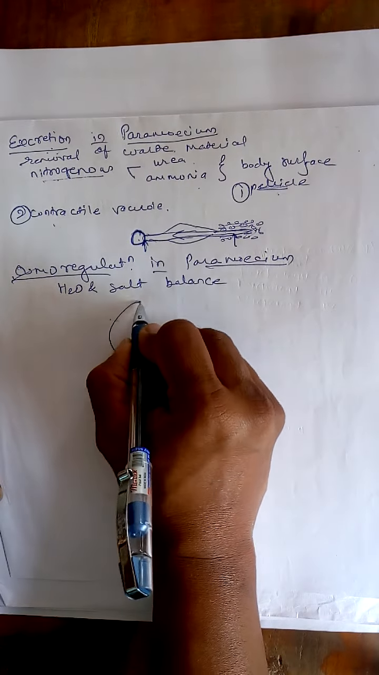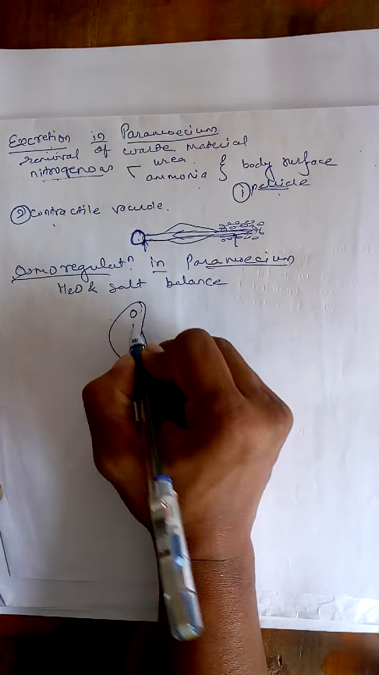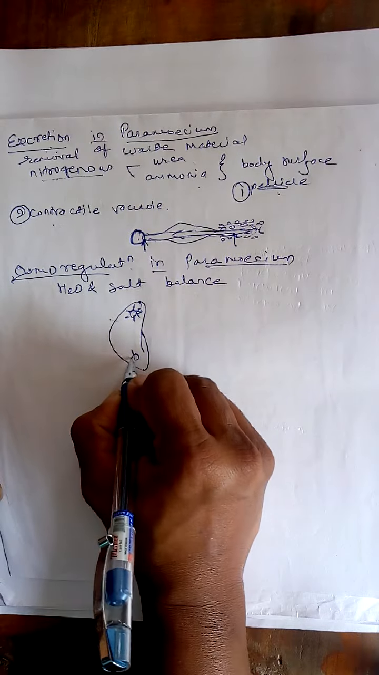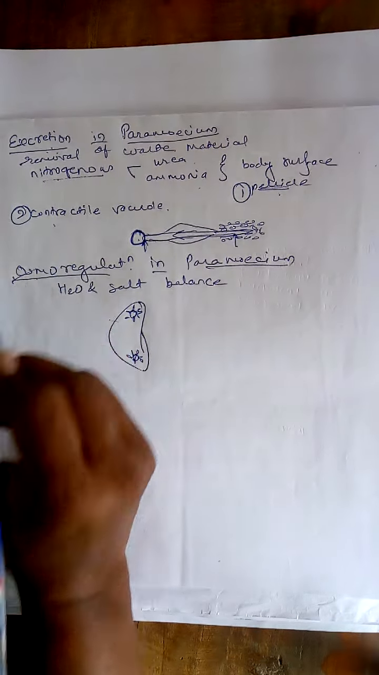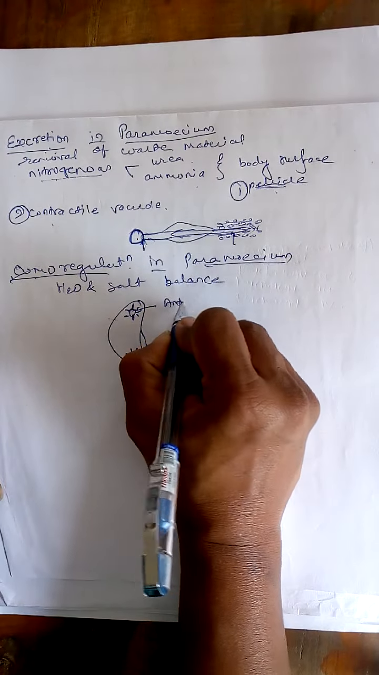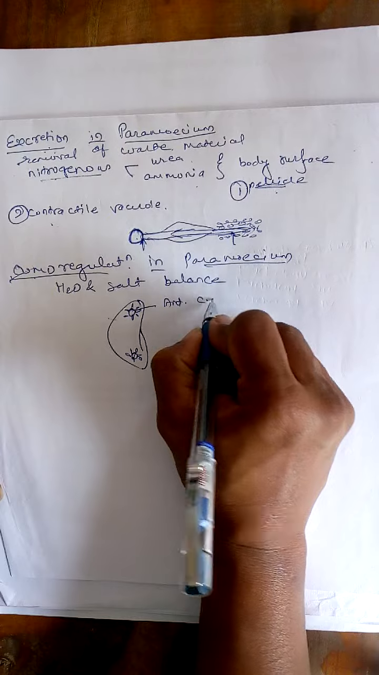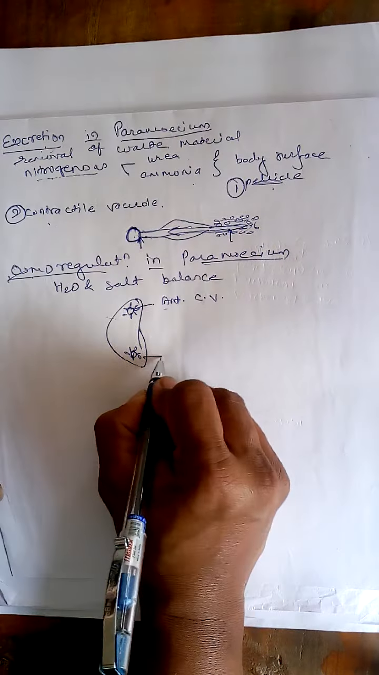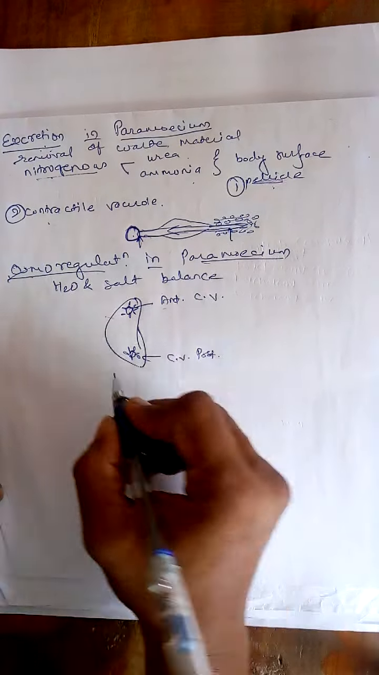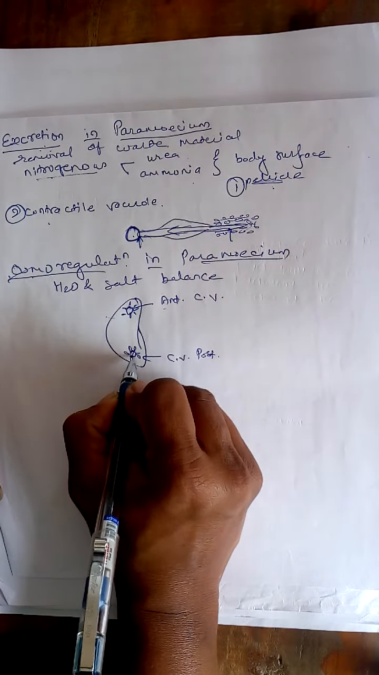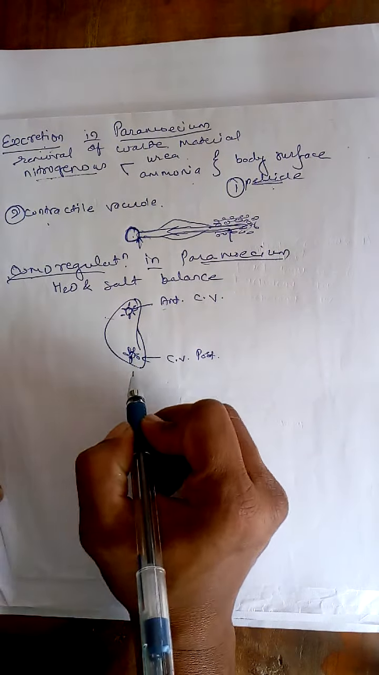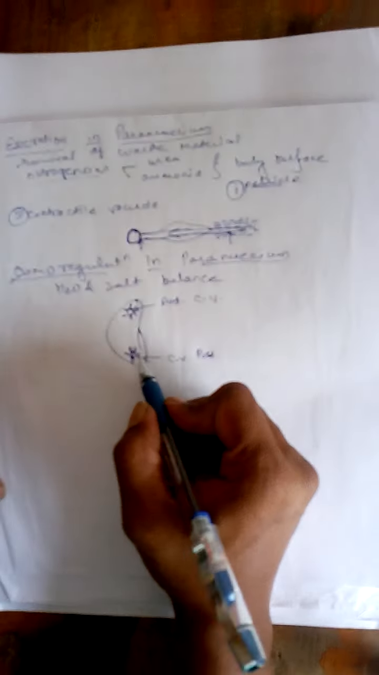When we study the paramecium, towards both ends, two contractile vacuoles are present. These contractile vacuoles are helpful for the process of osmoregulation. The first one is the contractile vacuole present towards the anterior-most region, and this is the contractile vacuole present towards the posterior region. These contractile vacuoles work very fast. There is a basic reason behind that.